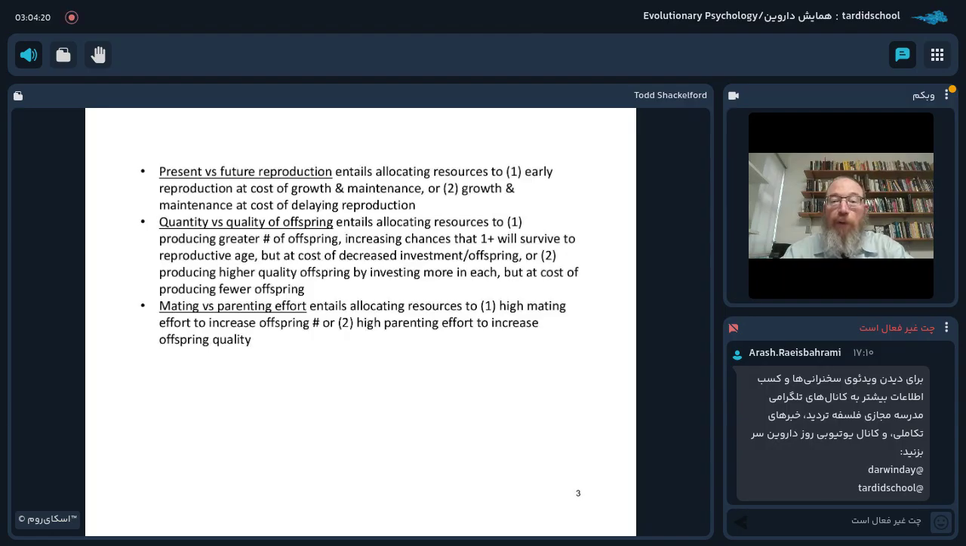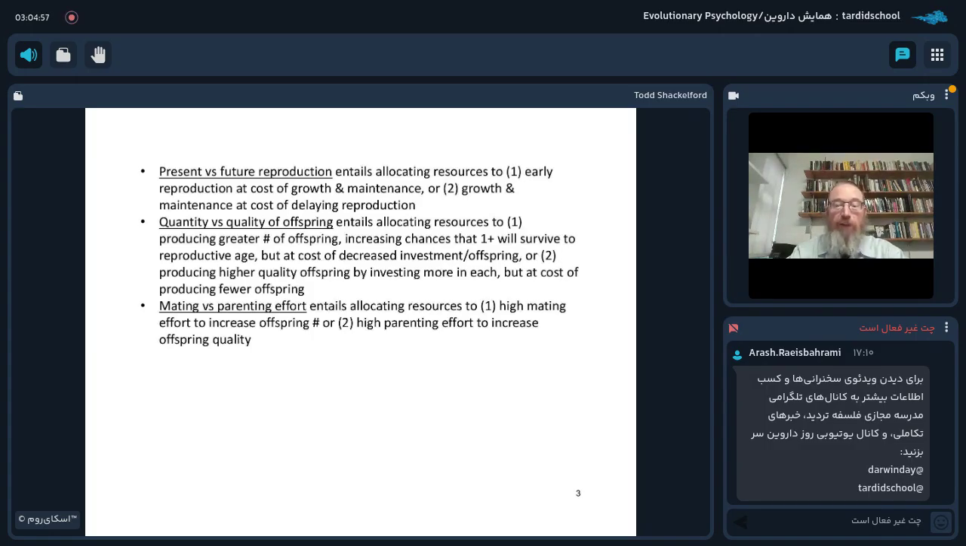Now, first, present versus future reproduction entails allocating resources to early reproduction at the cost of growth and maintenance, or growth and maintenance at a cost of delaying reproduction. Quantity versus quality of offspring entails allocating resources to producing greater number of offspring, increasing the chances that one or more will survive to reproductive age, but at a cost of decreased investment per offspring, or producing higher quality offspring by investing more in each, but there again at a cost, and that is a cost of producing fewer offspring.